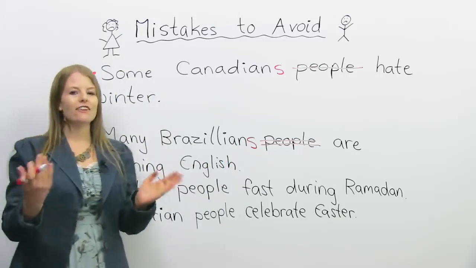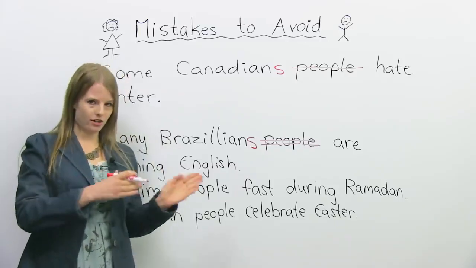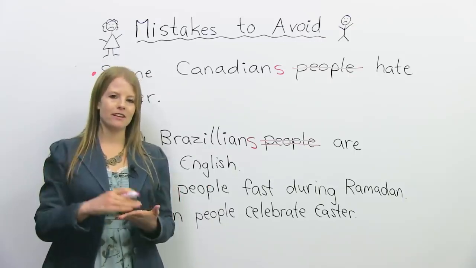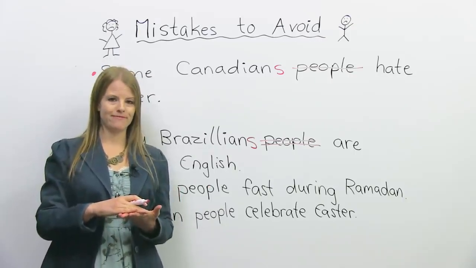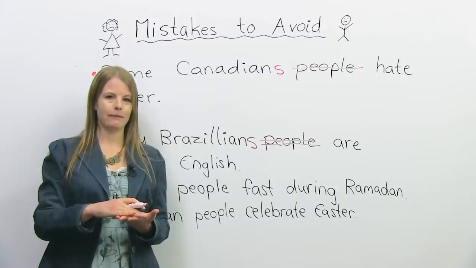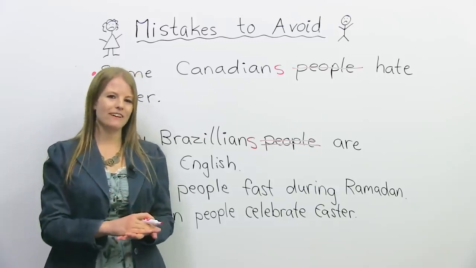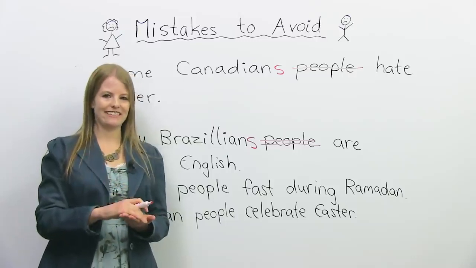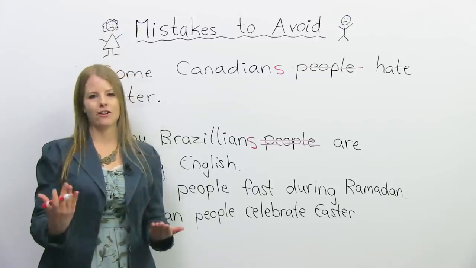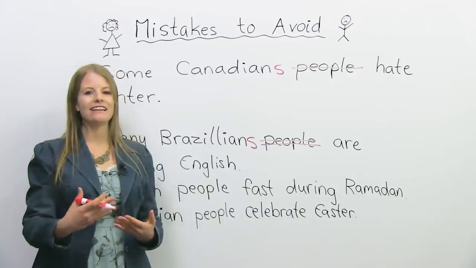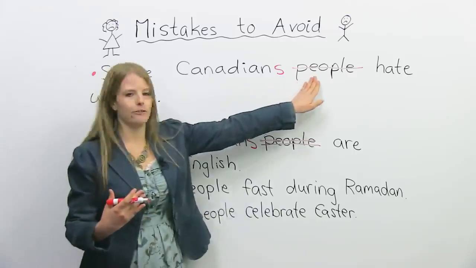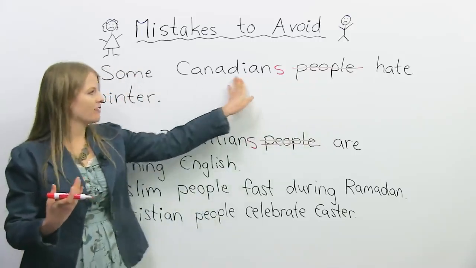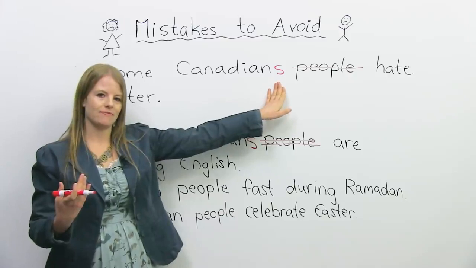Okay? So I'm going to give you another example, this time not on the board, but I'm just going to say it. Many Asian people like spicy food. Now, how would you fix this sentence? If you said many Asians like spicy food, you'd be correct. So when we talk about nationalities, we do not need this word. This word is a waste of space. We just need the nationality with an S.